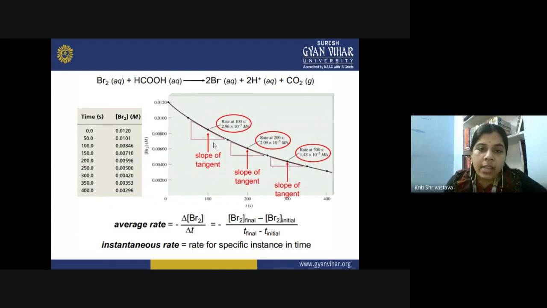At any point of time, if you take the slope of the tangent, you get the rate at that point. So this is the rate at 100 seconds, this is the rate at 200 seconds, the rate at 300 seconds. Once you plot a time versus concentration graph, the slope of the tangent at a particular point gives you the instantaneous rate.